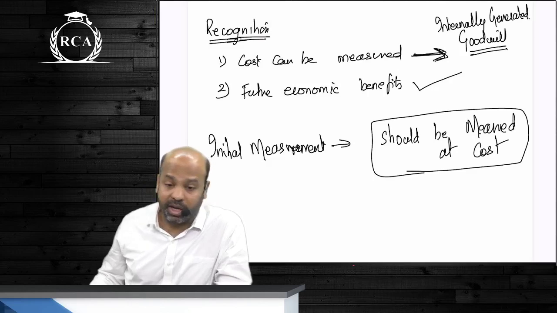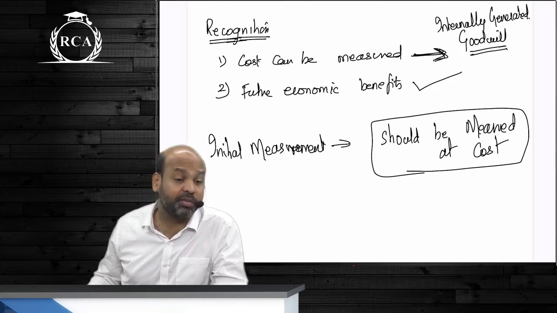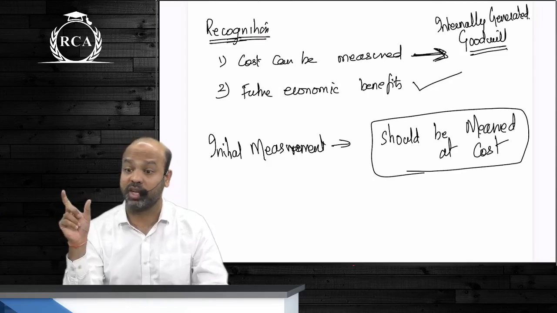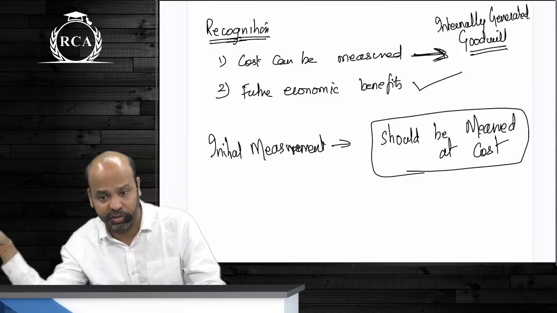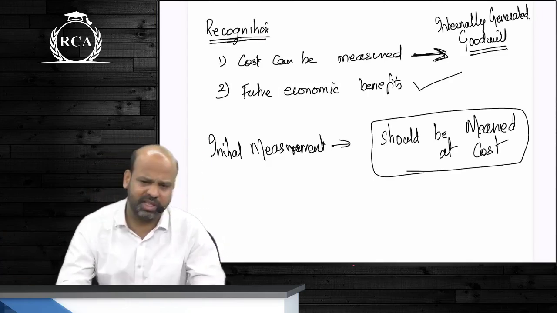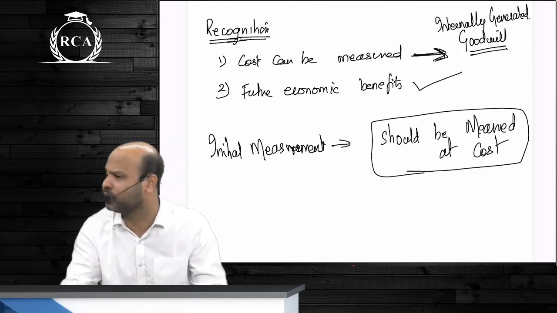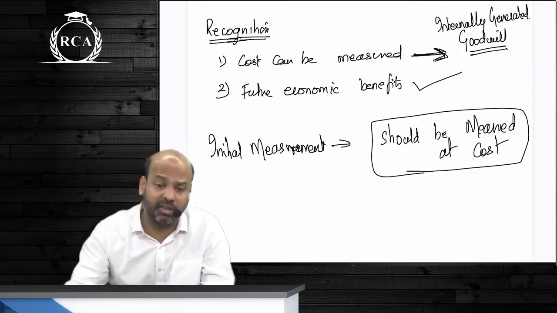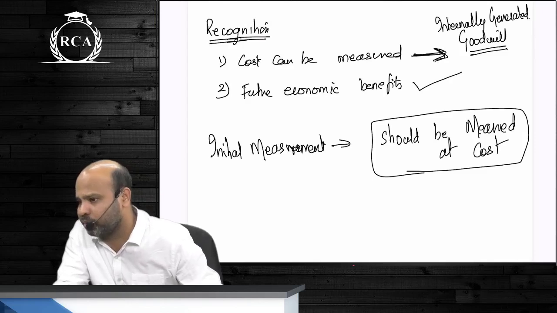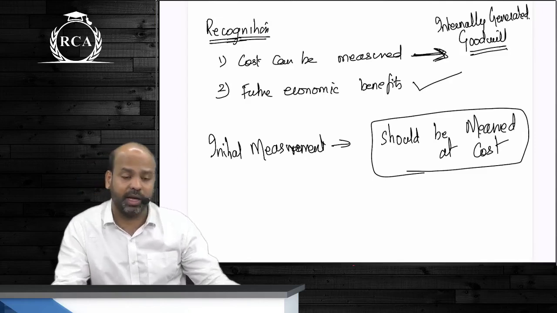All right guys, the recognition criteria of an asset, beta, is that you should be able to measure the cost of the asset and then it is probable that there will be future economic benefits. No one talks about certainty. Certainty comes at few places, otherwise we always say it should be probable. I'm taking up a business as such, guys, I will not be 100% sure whether I will be able to generate profits or not. Can there be a possibility of loss? Undoubtedly yes. That is why we always use the words: it is probable that there will be future economic benefits. No one can ever do anything with 100% surety. Any doubt in that aspect, guys?